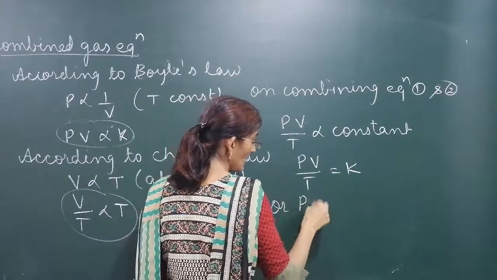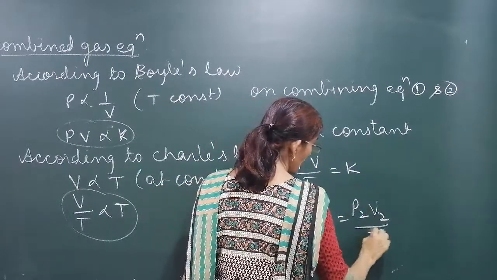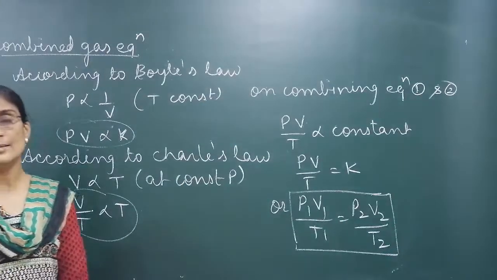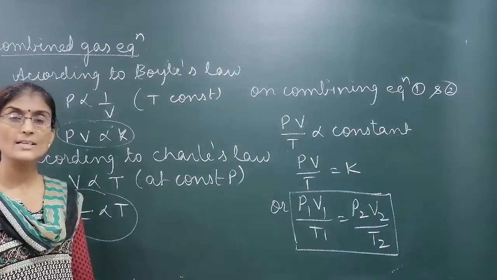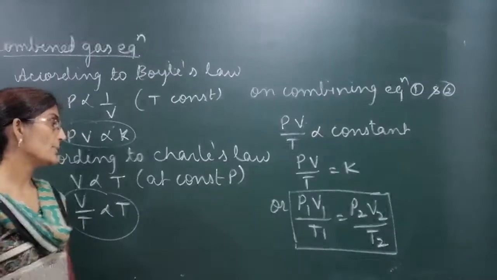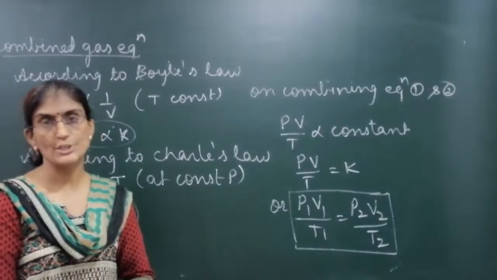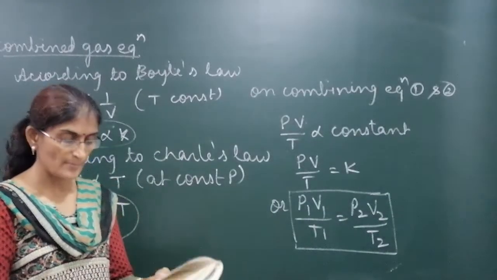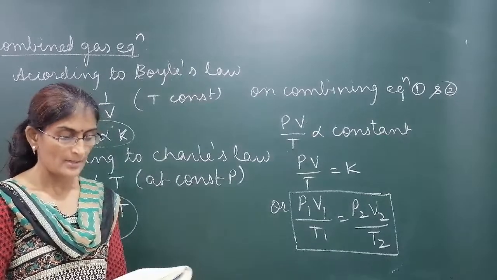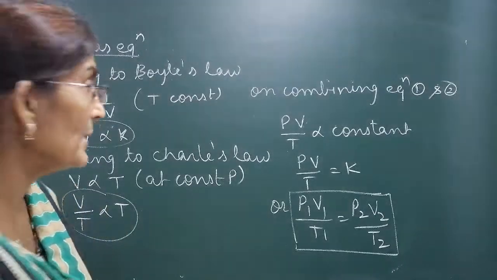Or we can write P1 V1 upon T1 is equal to P2 V2 by T2. Very important relation for doing numericals. At two different conditions, the gas is filled at pressure P1, volume V1, temperature T1, and P2, V2 and T2. Clear? We'll do one sum for this combined gas equation. It is given as example 5.3, solved example.